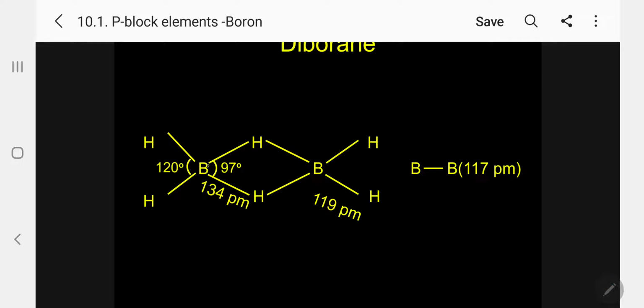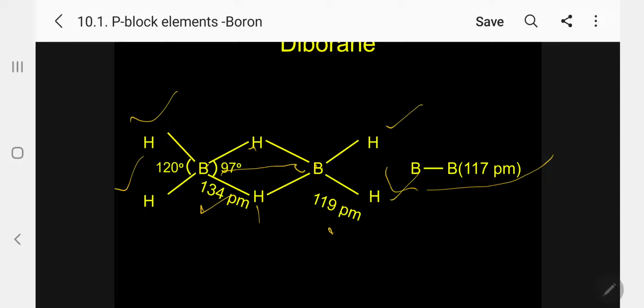Kindly follow. So this boron, hydrogen, hydrogen on one side. This is hydrogen, hydrogen, boron on one side. So this is above the plane, this is below the plane. So the B-B distance is 177 picometer. And the boron-hydrogen bond length, free hydrogen, is 119 picometer. But with the bridge hydrogen it is 134. So the bridge hydrogen has a higher bond length than the free hydrogen.